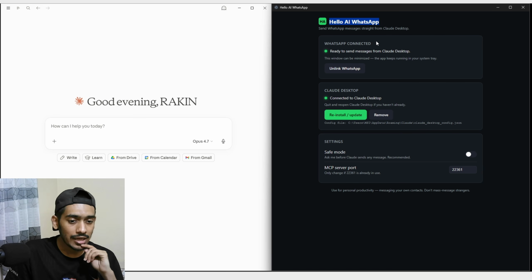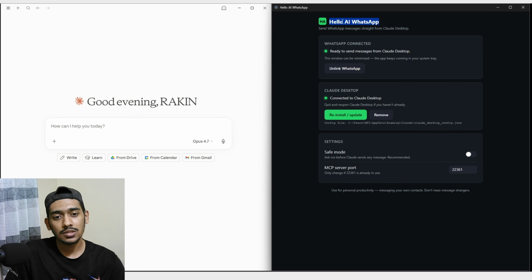And the best thing is that if you install this only once on your device, then you don't have to pay any extra money for it, because you're just using it locally on your PC or laptop. You only need one of the Claude plans so that you can connect it.